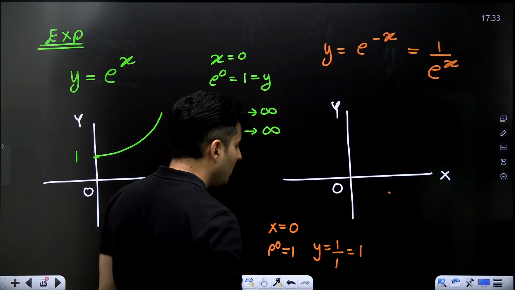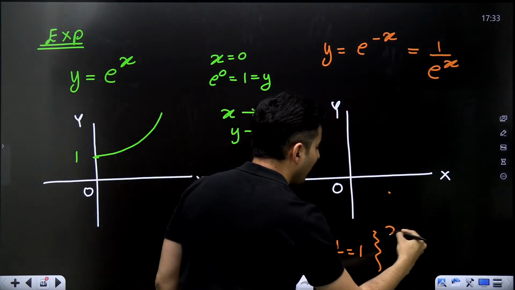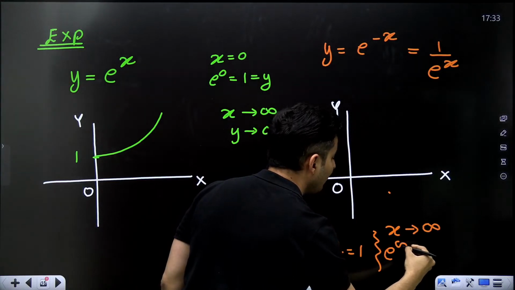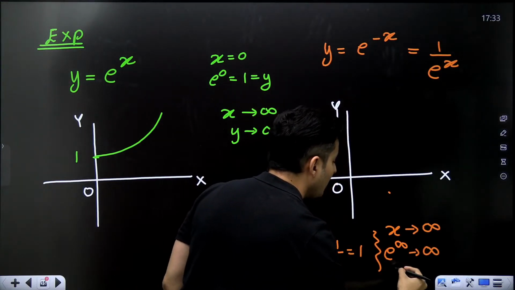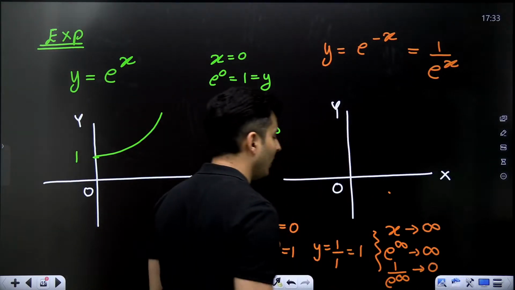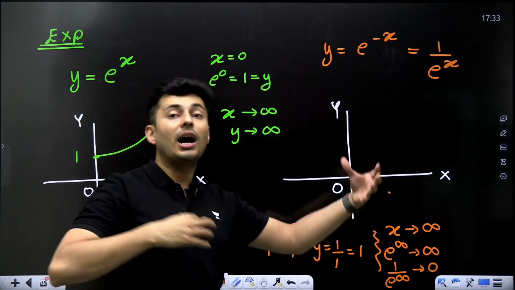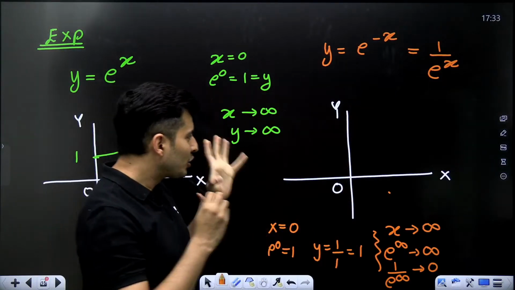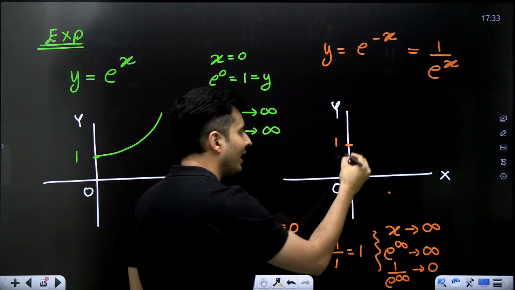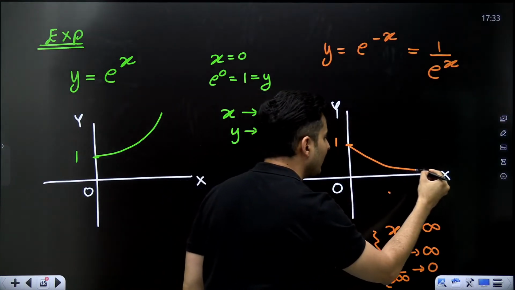And what if x becomes very large? Then e raised to infinity is very large, but 1 by e raised to infinity will become very small. So the value will start from 1, but then it starts decaying like this.